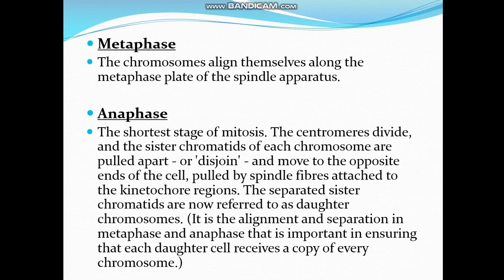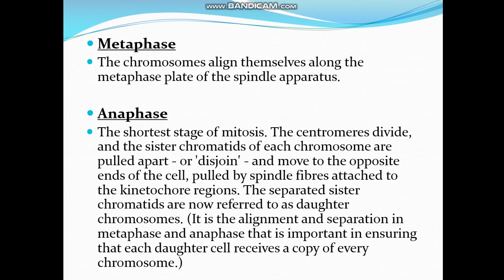The chromosomes align themselves along the metaphase plate of the spindle apparatus, as I already showed you in the diagram. Now, after metaphase, there is a phase which is anaphase. Anaphase is the shortest stage of mitosis. The centromere divides and the sister chromatids of each chromosome are pulled apart, or disjoined, and moved to opposite ends of the cell.